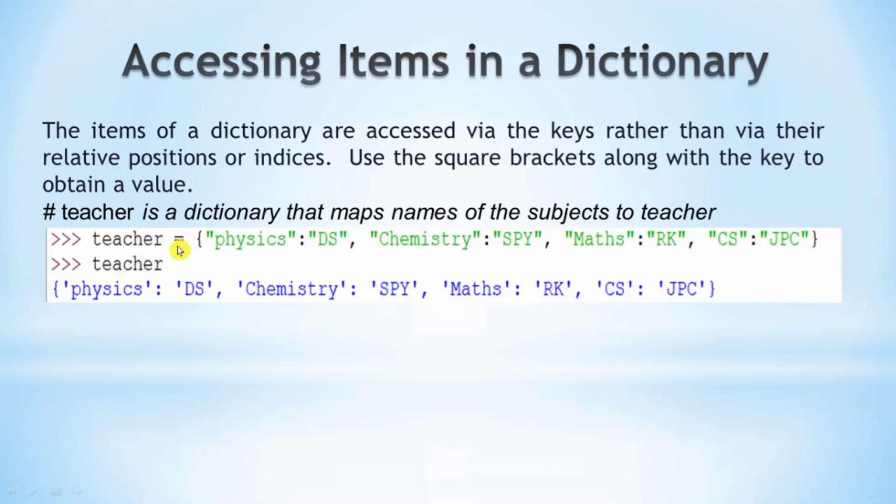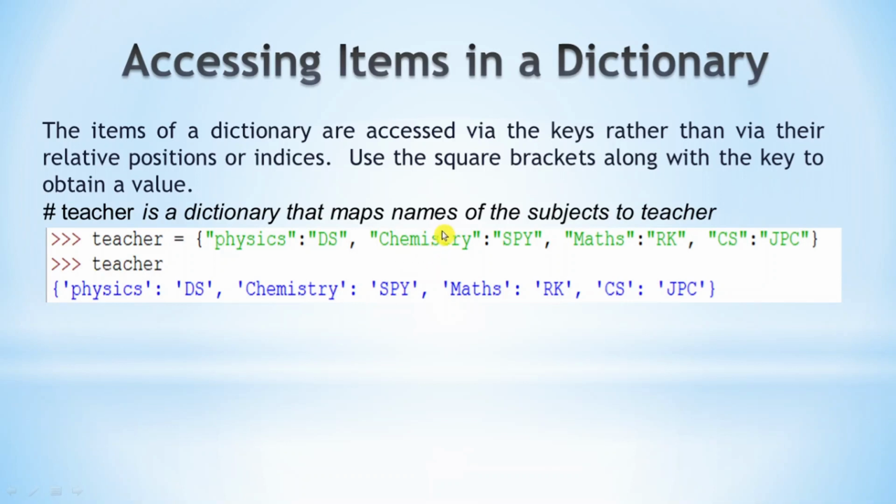For example, teacher is a dictionary which stores the subject name and the teacher's name as key value pair. Physics DS, Chemistry SPY, Maths RK, CS JPC. 4 items are stored in this dictionary teacher. To display the whole dictionary, we can type the dictionary name at the prompt, and in order to access an individual item from the dictionary, we have to specify the key name in square bracket.